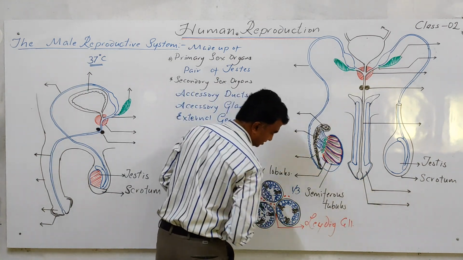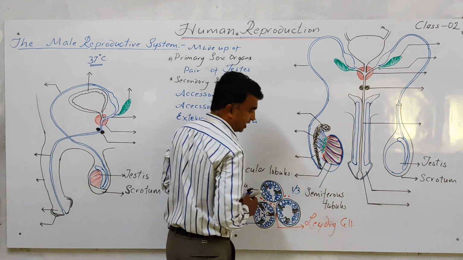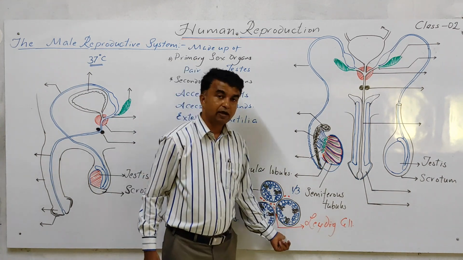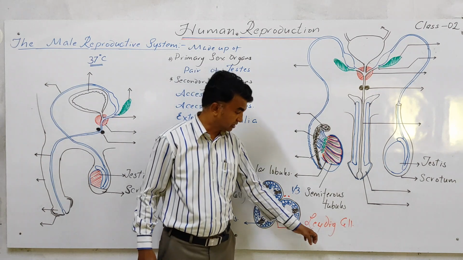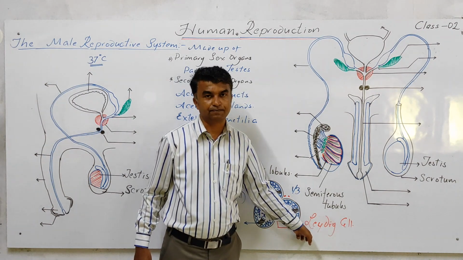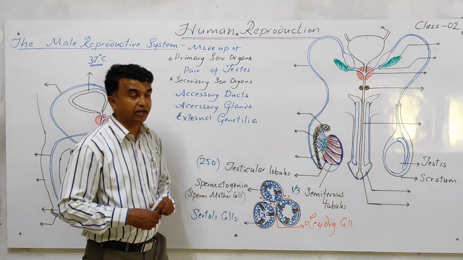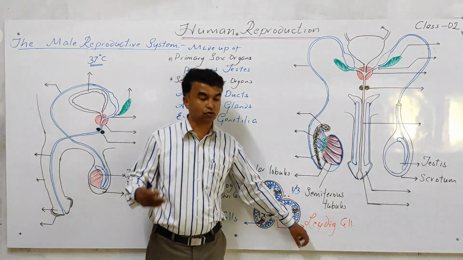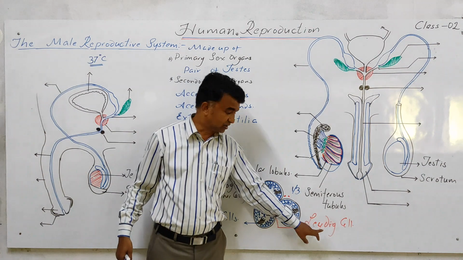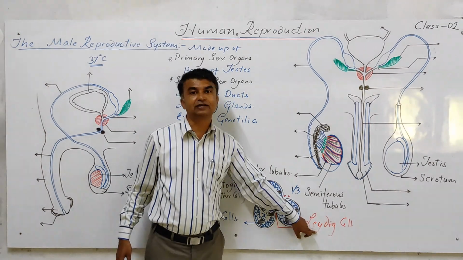These red color cells, Leydig cells, secrete testicular hormones, for example testosterone. Secondary sexual characters are decided by testosterone, the testicular hormone, which is secreted from the Leydig cells.